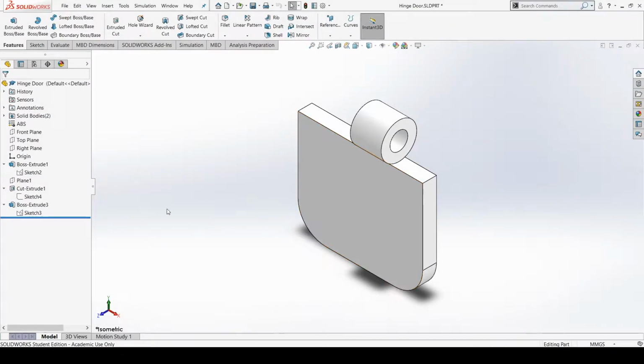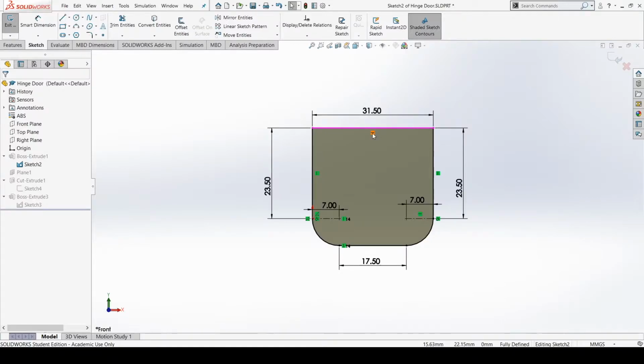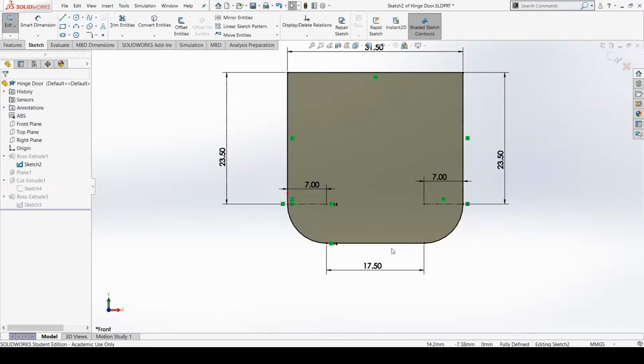To create this part, the hinge door, a total of 3 sketches, 2 boss extrudes, and 1 cut extrude was used. For the first sketch, which was created on the front plane, we used horizontal and vertical constraints, as well as tangent constraints and coinciding constraints, to create the shown sketch using the shown dimensions. For these arcs, we used 3-point arcs.